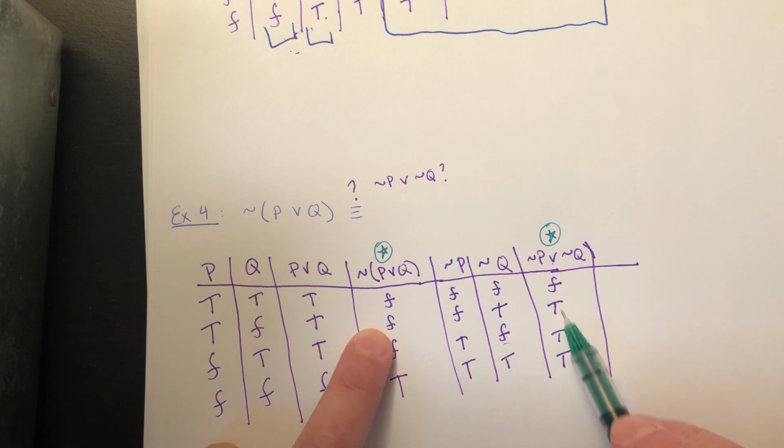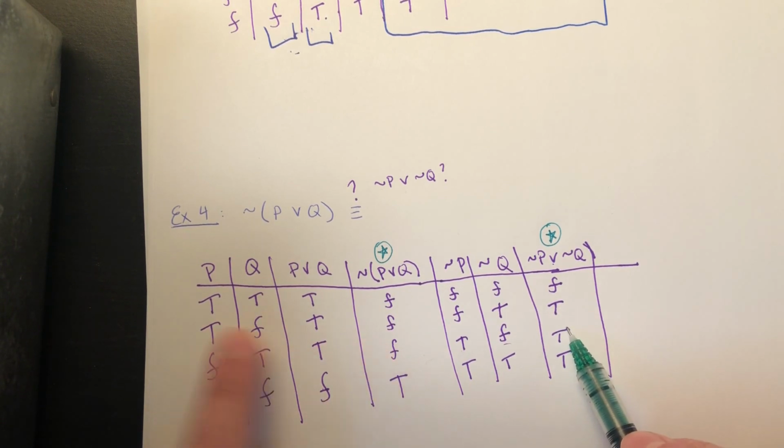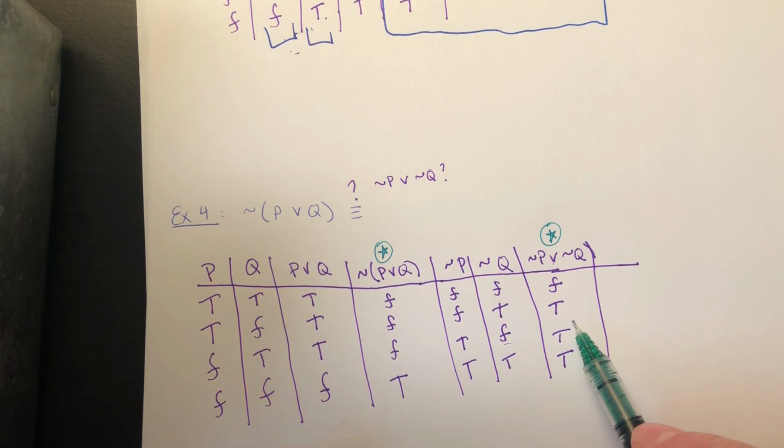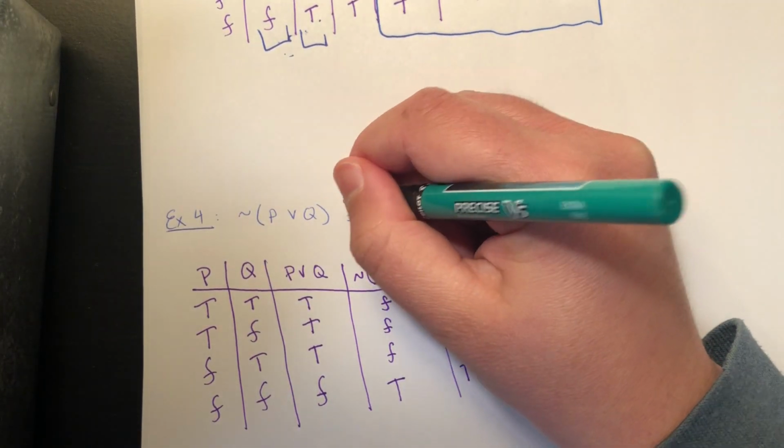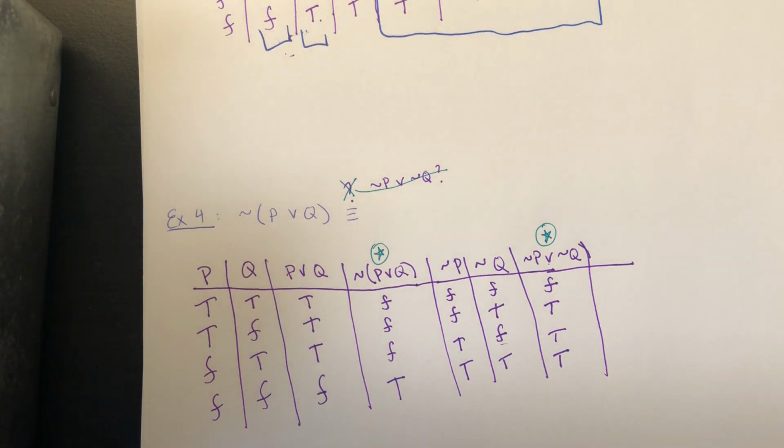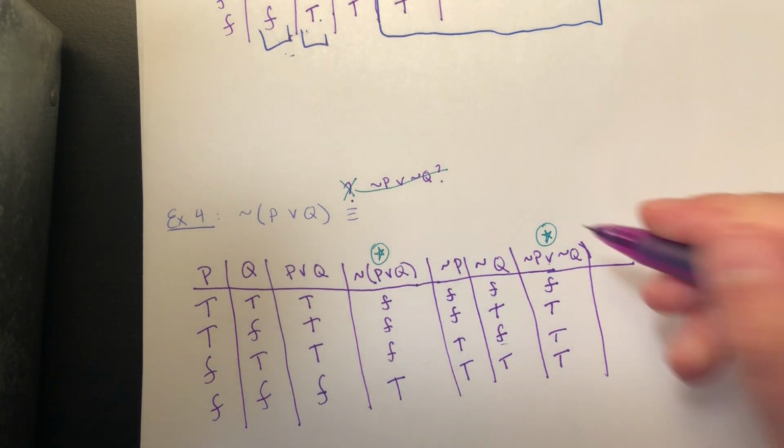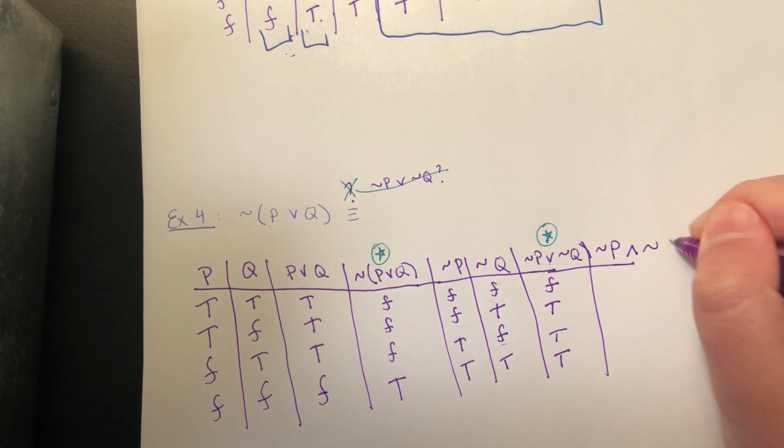They're not logically equivalent in these two middle cases here, where P is true and Q is false, or vice versa. So no, these are not logically equivalent. This is not going to be equivalent. All right, well, so then how do we negate an or statement? What would it mean to say it's not the case that P or Q is true? It's not the case that at least one of them is true. Well, if it's not the case that at least one of them is true, then it has to be the case that both P and Q are not true. In other words, the negation of P is true and the negation of Q is true.